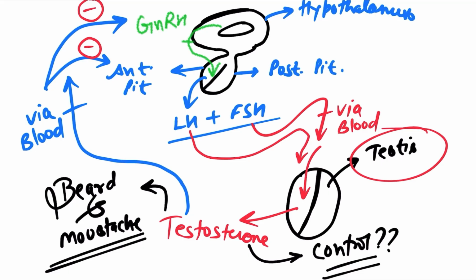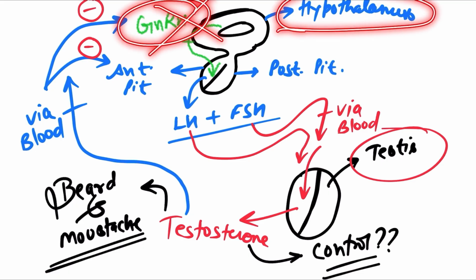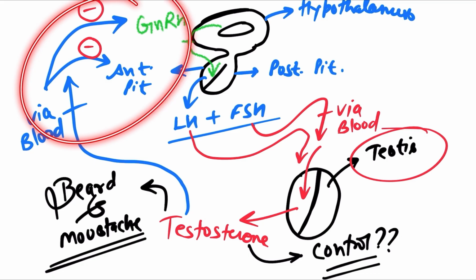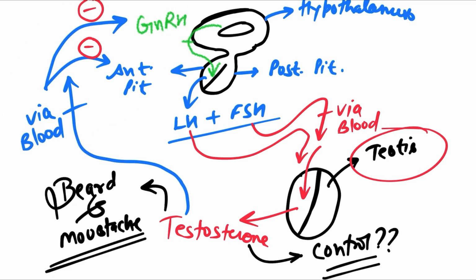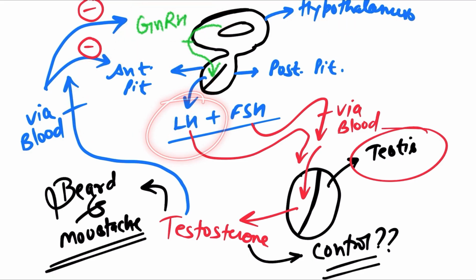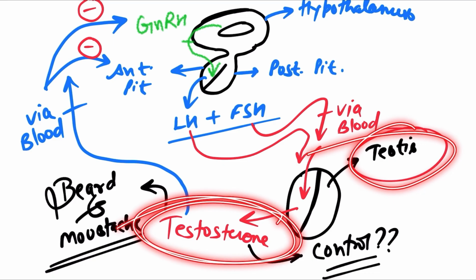And if the hypothalamus is shut off, the GnRH will not come. If the GnRH does not come, it will not act on the anterior pituitary, and if the anterior pituitary is not producing hormone LH, the LH will not work on the testes, and yes, you are right, the testosterone level will drop. And if the testosterone level drops below a certain limit, this negative feedback mechanism will stop, and the hypothalamus will again produce GnRH, again act on the anterior pituitary, again LH will come and work on the testes, and the testes will start producing testosterone again.